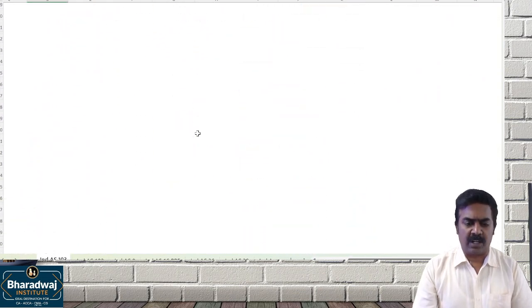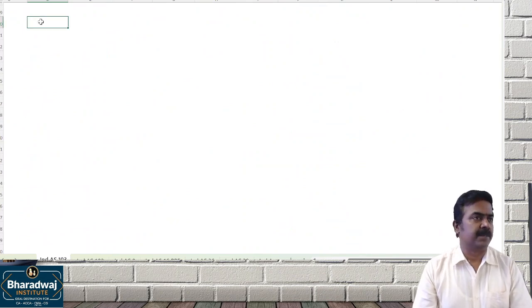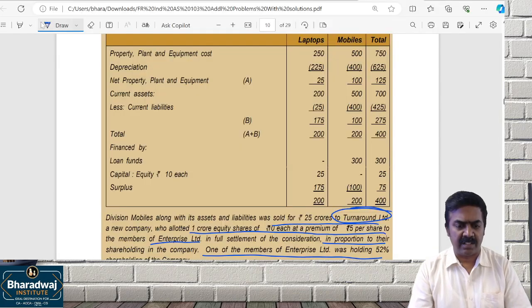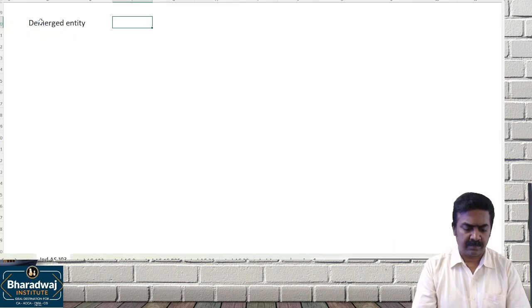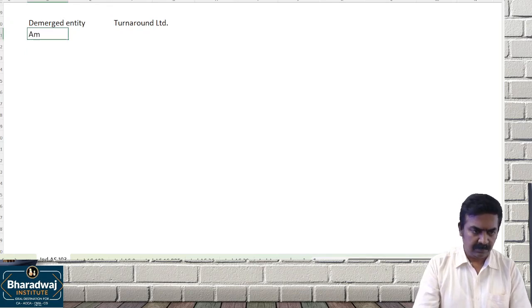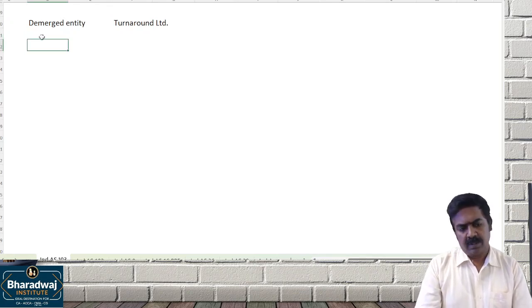So will you follow normal acquisition method or pooling of interest method? Okay, demerged entity. What is the name of the new entity? Turnaround Limited. Okay.